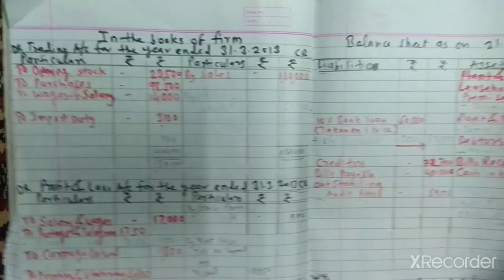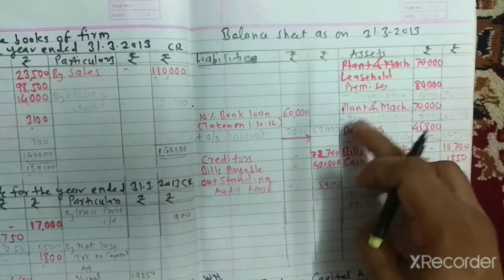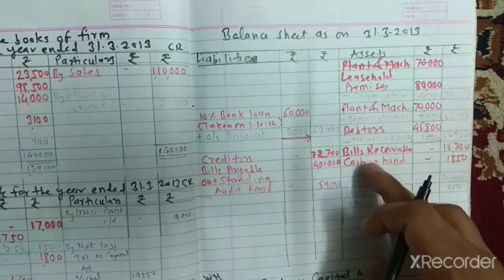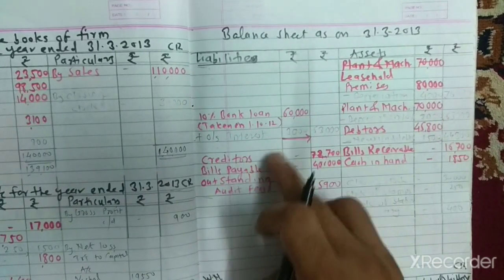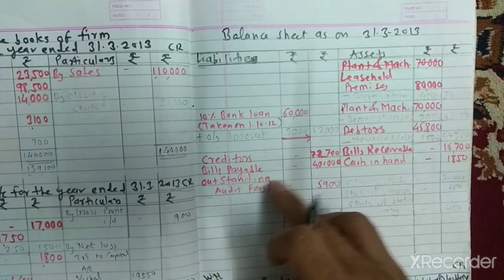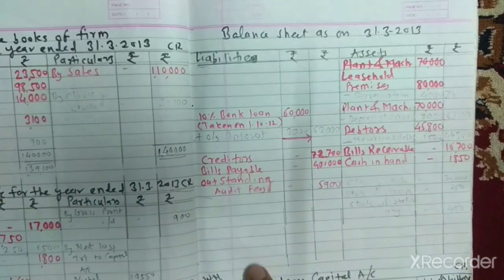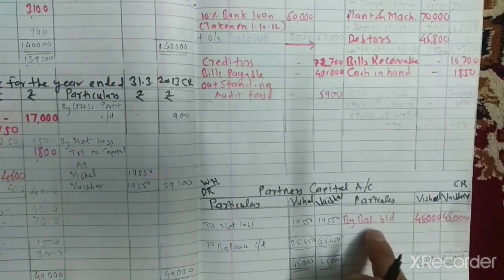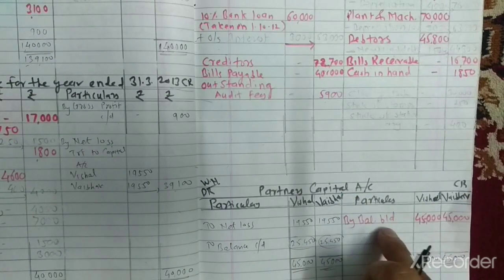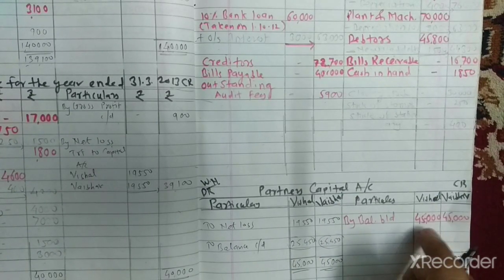Leasehold premises, asset side, plant and machinery, debtors, bills receivable and cash in hand. 10% bank loan is a liability, creditors, bills payable and outstanding salary are liabilities. For capital, we make a separate account, and the capital balance is transferred to the partners' capital account, credit side.